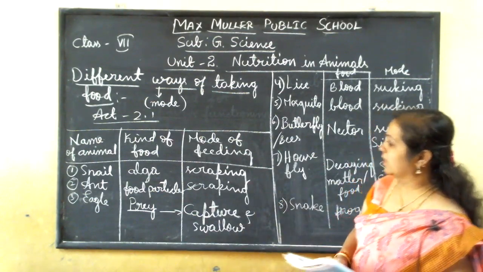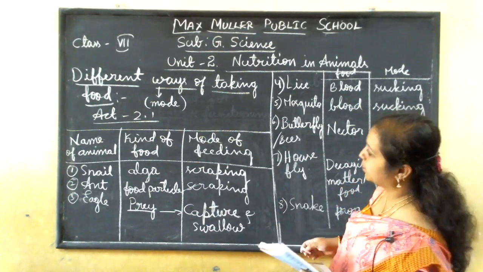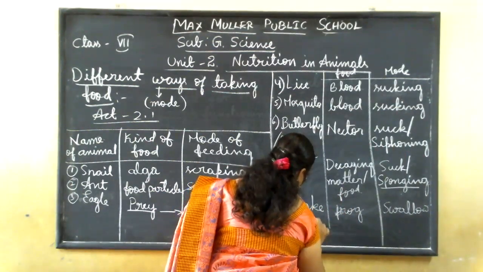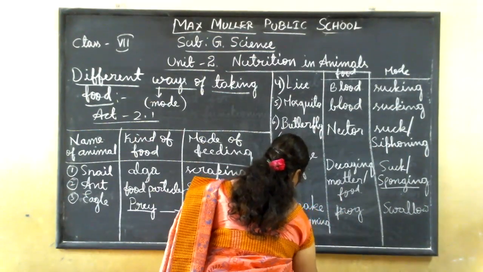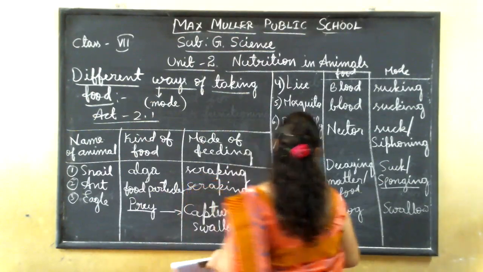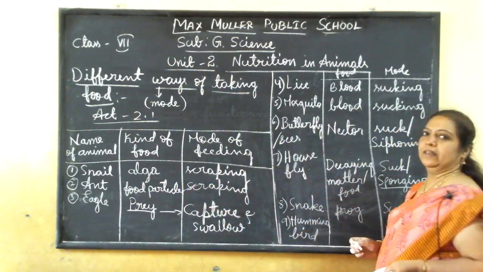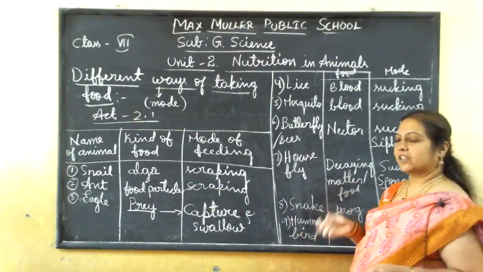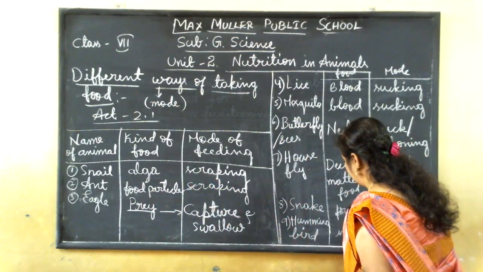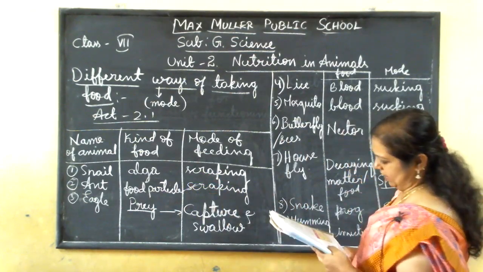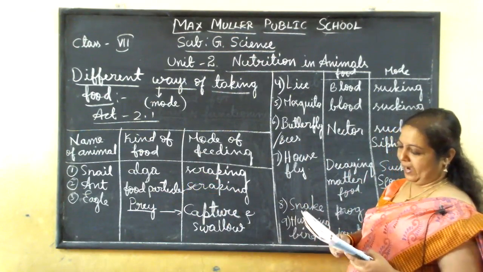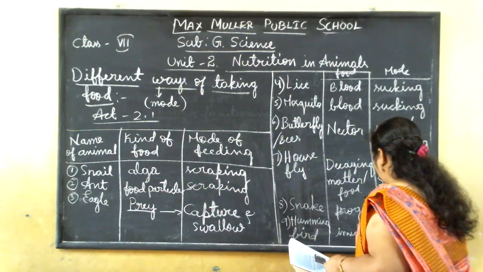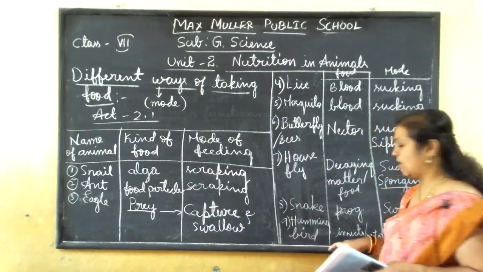Okay, one more thing is given here, the hummingbird. I have not written that one. Ninth one, hummingbird. It's a small bird, the smallest bird. It will eat small insects, sometimes parts of a plant, maybe nectar also.